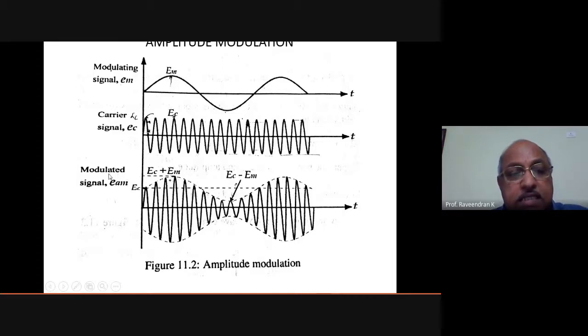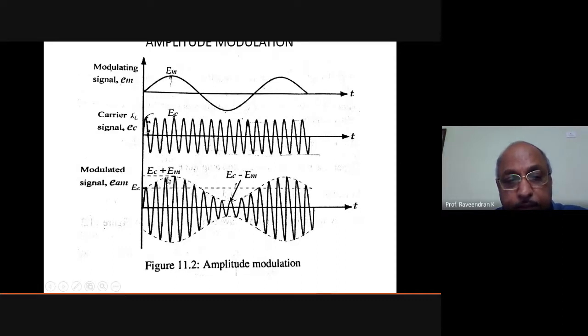And let us consider this modulated signal to be EAM. So here the peak value at the positive side, positive maximum of the audio signal, that is message signal, will have the modulated wave have a maximum of EC plus EM. Similarly, when the message signal is taking a negative maximum value, what happens here? This is the minimum value of the modulated wave. This is the maximum peak value, this is the minimum peak value.